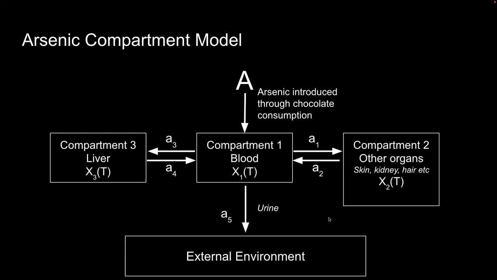And so lastly, we have the arsenic compartment model, which is very similar to the other two we have seen previously. The arsenic is introduced through chocolate consumption into compartment 1, which is blood. There, it can diffuse into other compartments such as skin, kidneys, hair, and the liver. Arsenic can also leave the body via urine into the external environment through the blood.